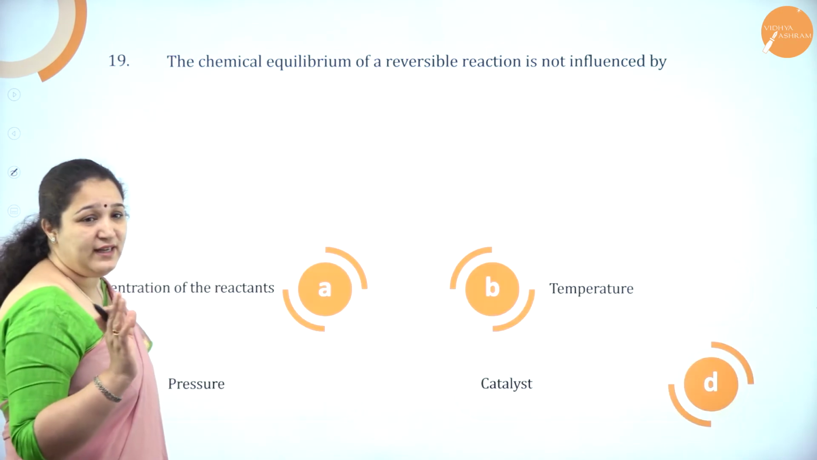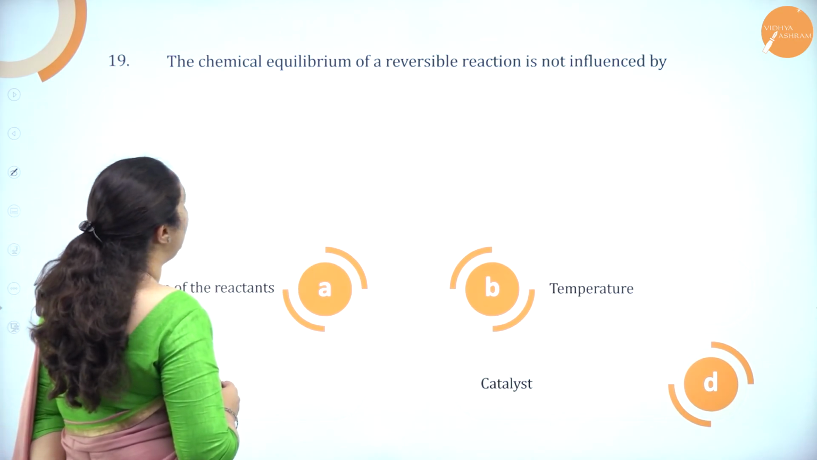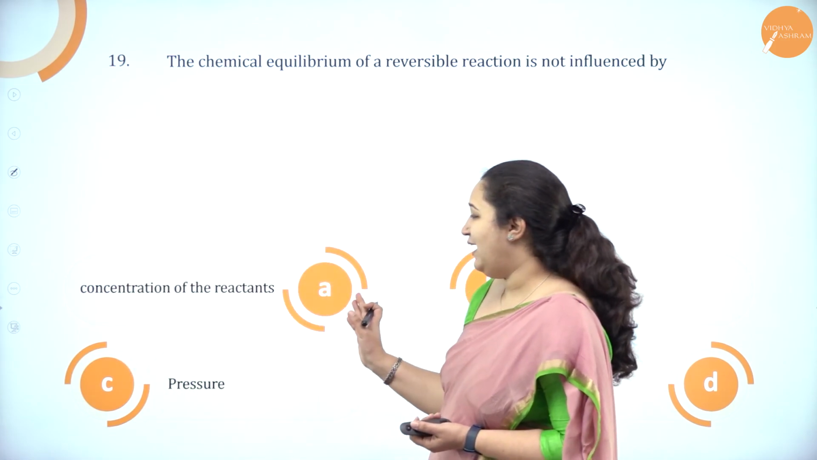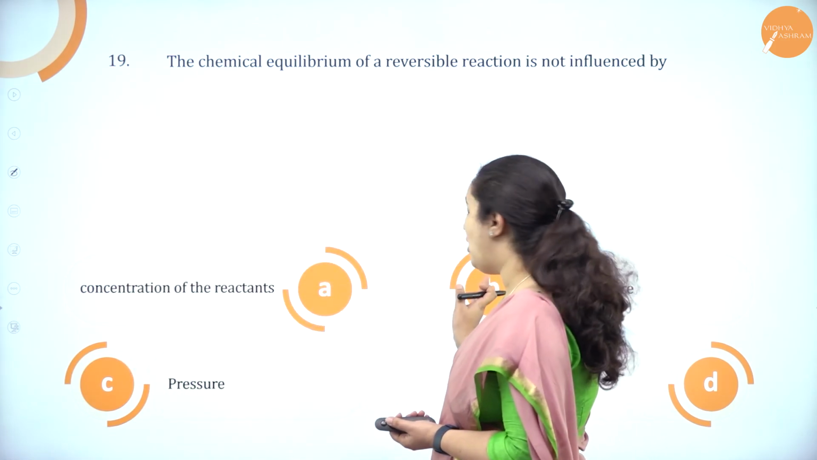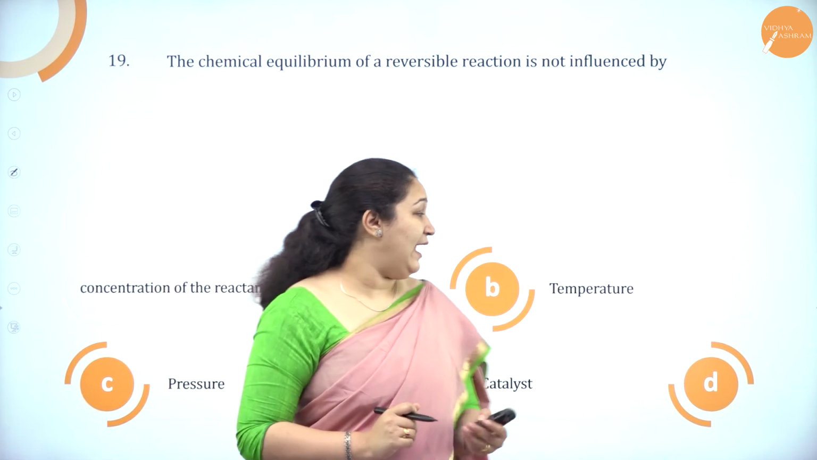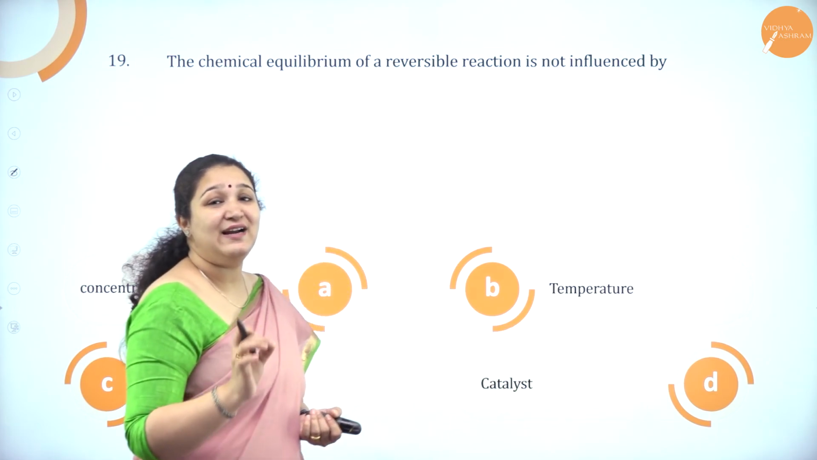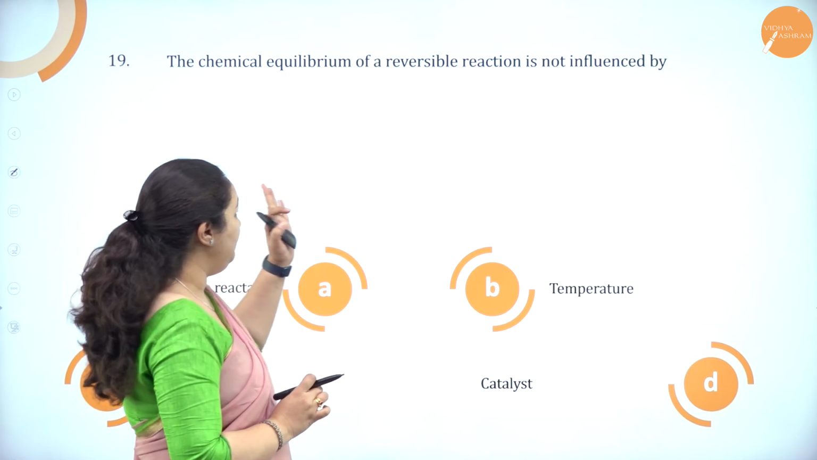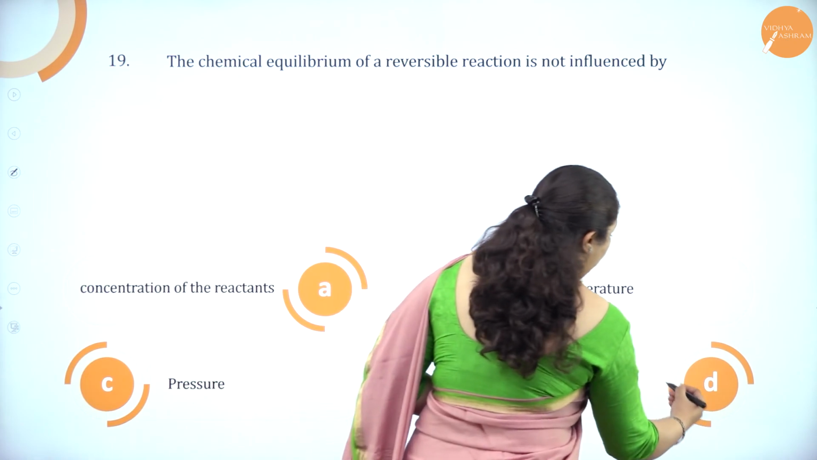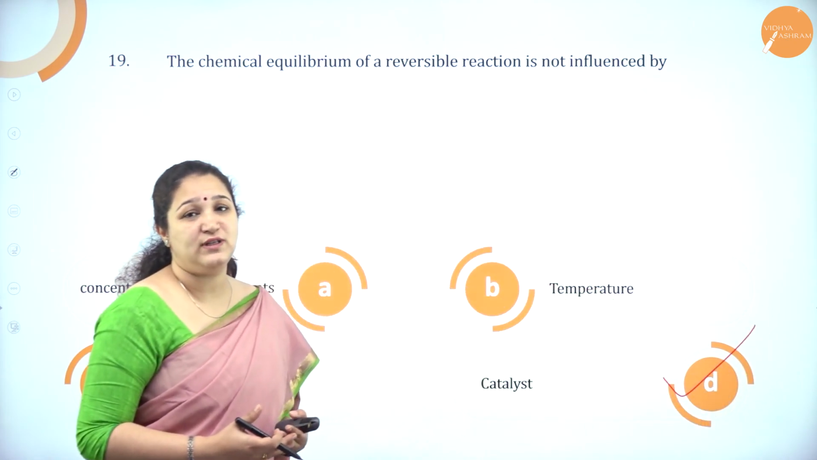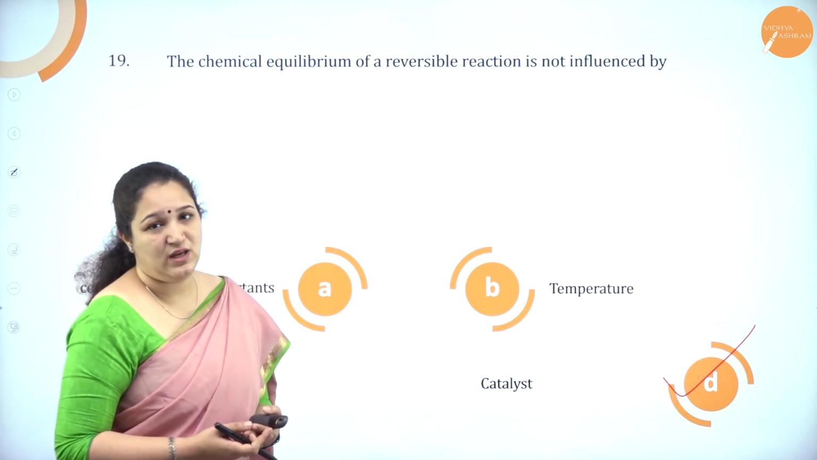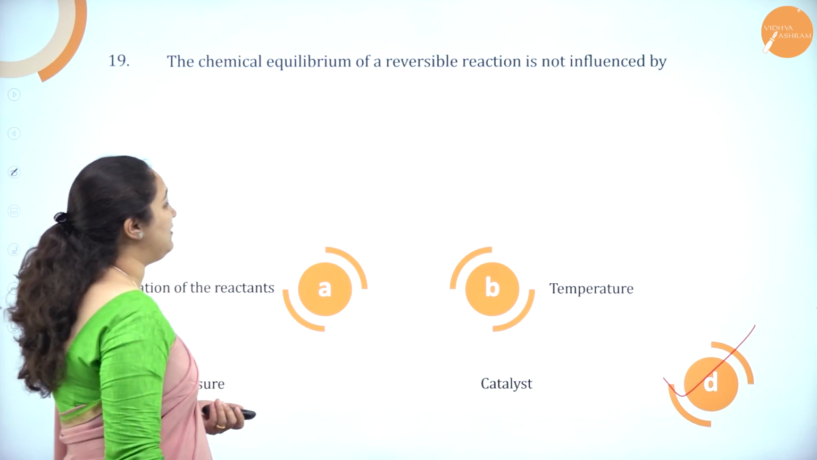Okay. 19th question. The chemical equilibrium of a reversible reaction is not influenced by option A, concentration of the reactant, option B, temperature, option C, pressure, and option D, catalyst. Catalyst will not influence the chemical equilibrium constant, isn't it? Catalyst decreases the time with which the system will reach equilibrium. Correct, no? So, it is catalyst.